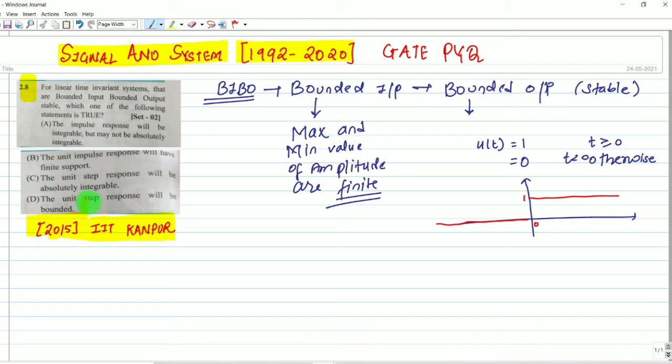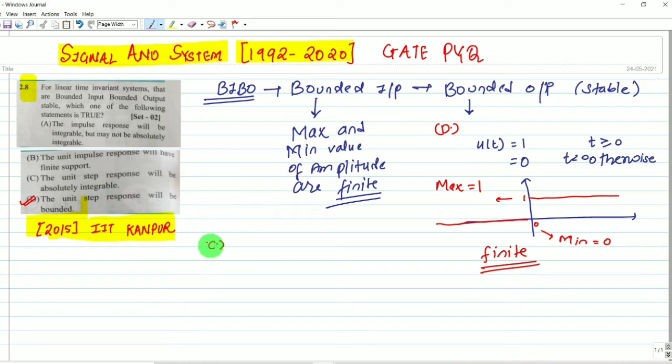So what we can say is the unit step response will be bounded. Here the minimum value is 0 and the maximum value equals 1. This is the graph for a bounded signal. The maximum and minimum values of amplitude of the signal are finite. Then we can say the unit step response will be bounded. Hence option D is correct from this graph. This is the reason for option D.